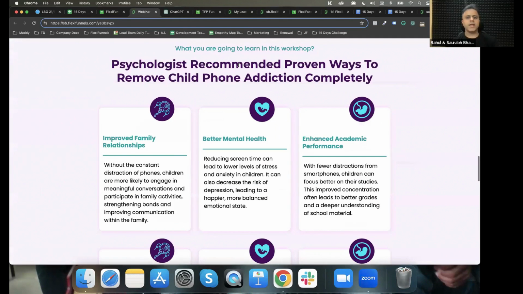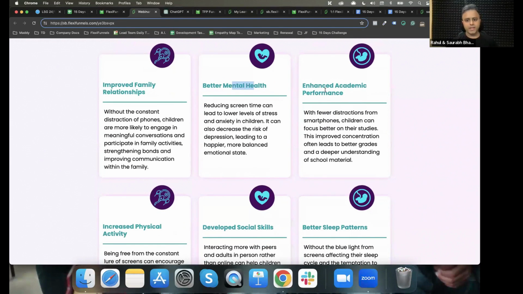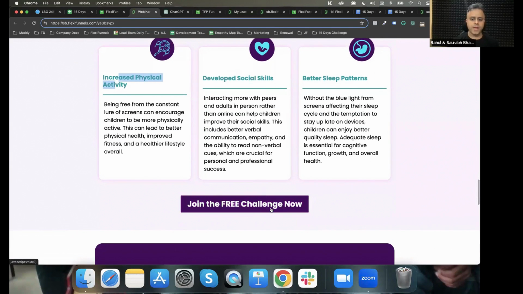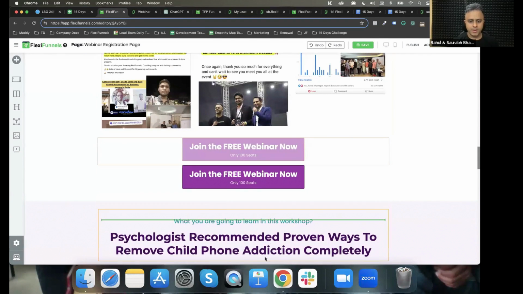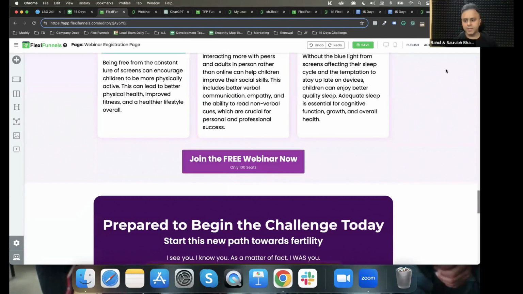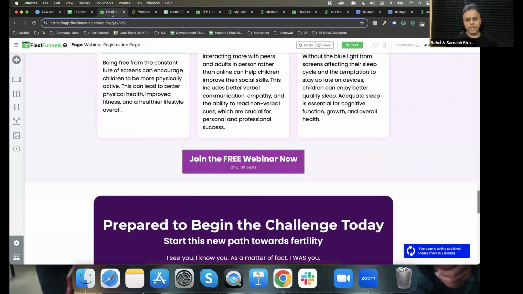This is the testimonial section, and then: psychologists recommended proven way to remove child phone addiction completely. Improve family relationship, better mental health, enhance academic performance, better sleep patterns, develop social skills, increase physical activity. This is very, very powerful. Then we have this button, which we can change and drag and drop, and we will put it over here because that one takes to the webinar. Swapna says benefits, absolutely the benefits. So benefits have to be highlighted over and over again.